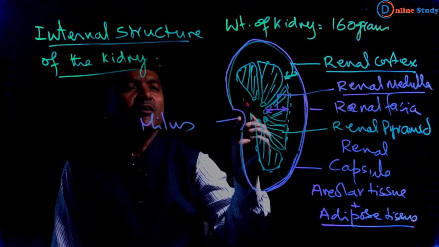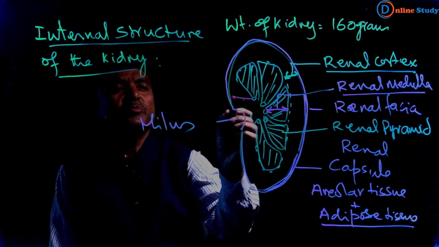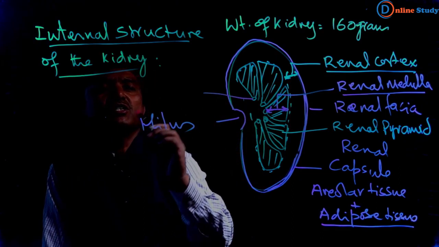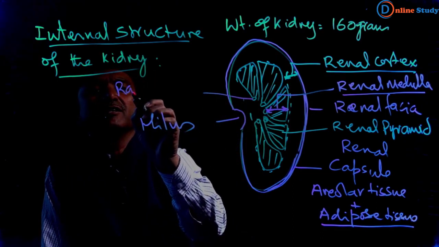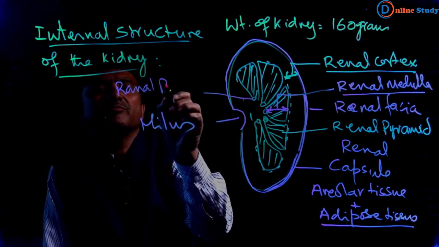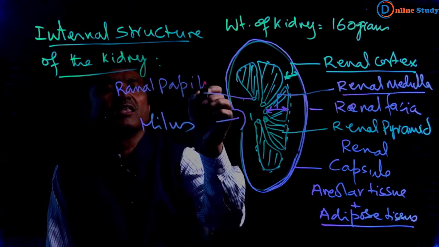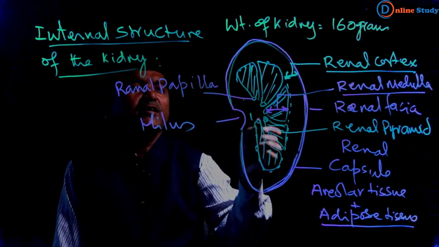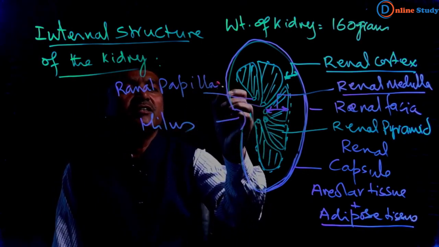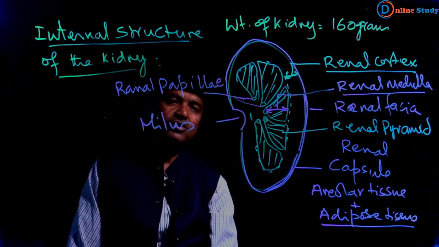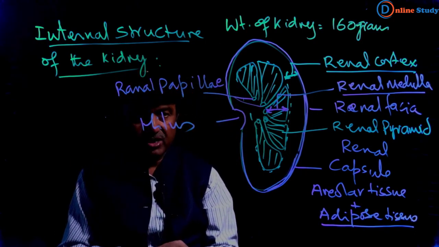The opening of the renal pyramid is called renal papilla. If you consider more than one, then it becomes papillae, so it is called renal papillae.